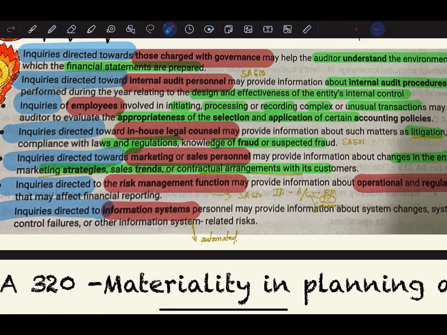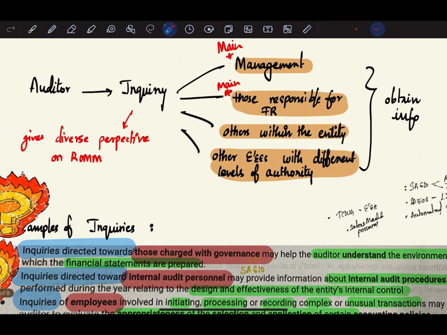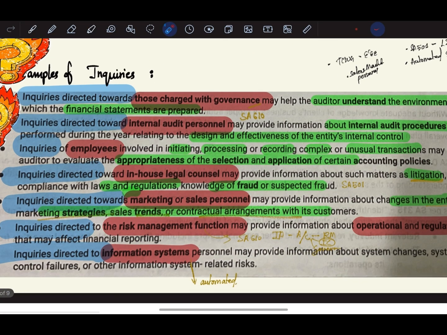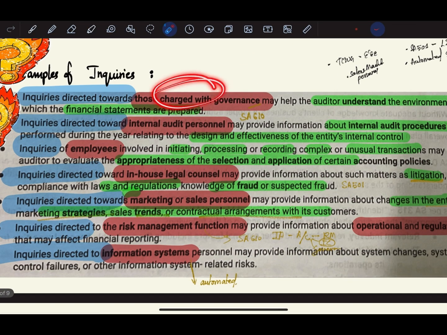So basically, how you can remember is that we inquire mainly from management and TCWG. These are the important people from which we need to inquire. So inquiries from those charged with governance, and inquiries from employees, inquiries from marketing and sales personnel. So basically these 3 are within the entity.